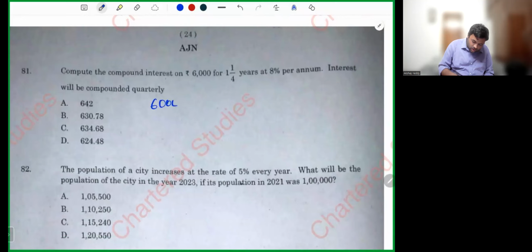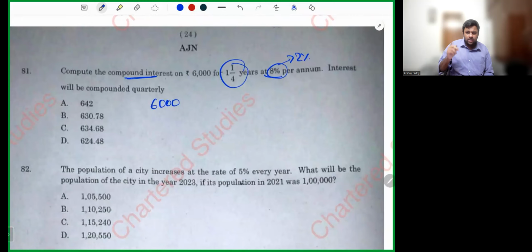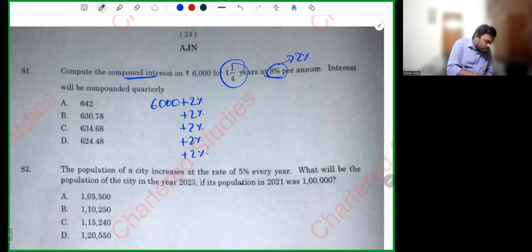$6,000. Compound interest is asking. Rate of interest is 8% for the year. Then for quarter, 8 divided by 4, 2%. In 1 by 4 years, how many quarters are there, my dear friends? In a year, 4 quarters are there. He's asking you to take one extra quarter. So total, how many quarters you have? Total 5 quarters you have. So let's do 6,000 plus 2% 5 times.